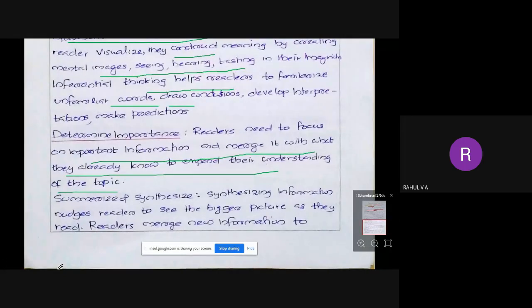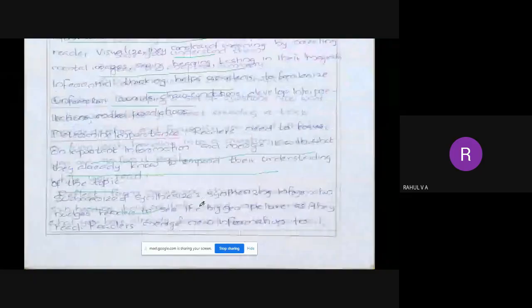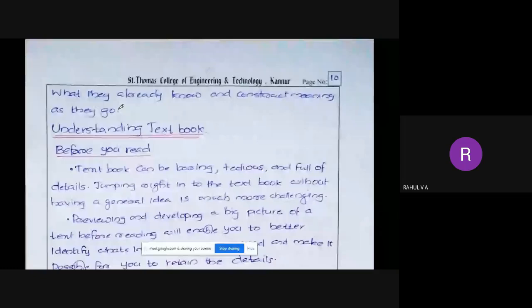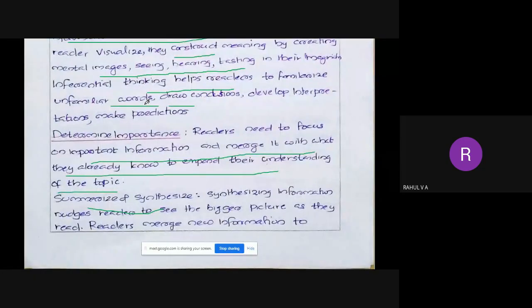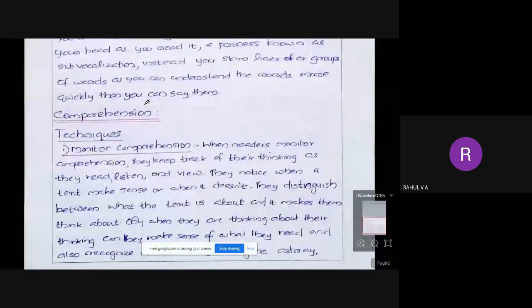And the last point is summarize and synthesis. Synthesizing information nudges the reader to see the bigger picture as they read. Readers merge new information to what they already know and construct meaning as they go. So summarize and synthesis is another one of the techniques which is used for understanding things.